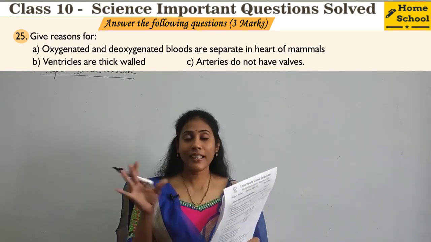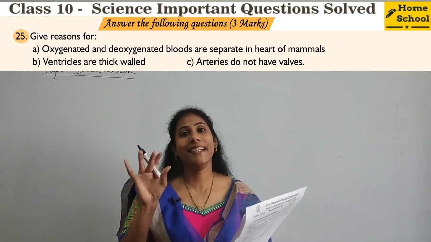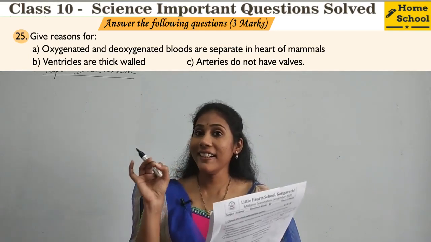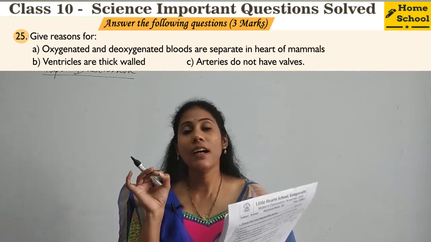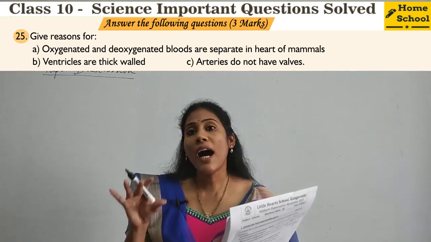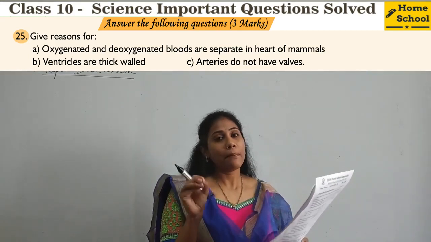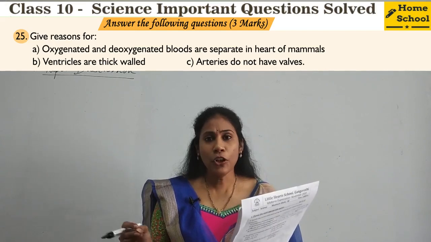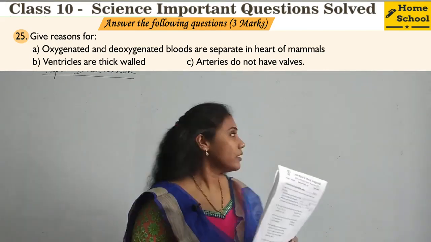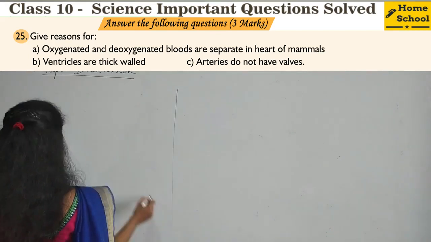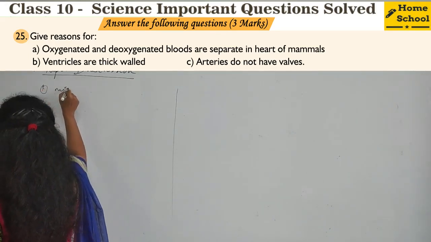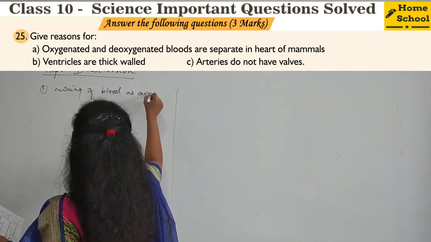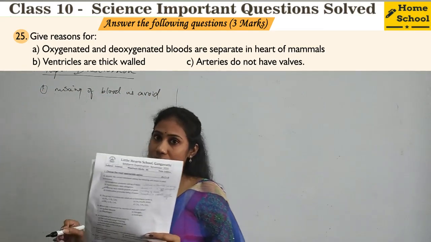See, oxygenated blood and deoxygenated blood are separated in the human heart. Not only in mammals, they are separate even in birds. In all warm-blooded animals, oxygenated blood is separated from deoxygenated blood. It is because mixing of blood can be avoided. The first reason you can write here is mixing of blood is avoided if you separate oxygenated from deoxygenated blood.